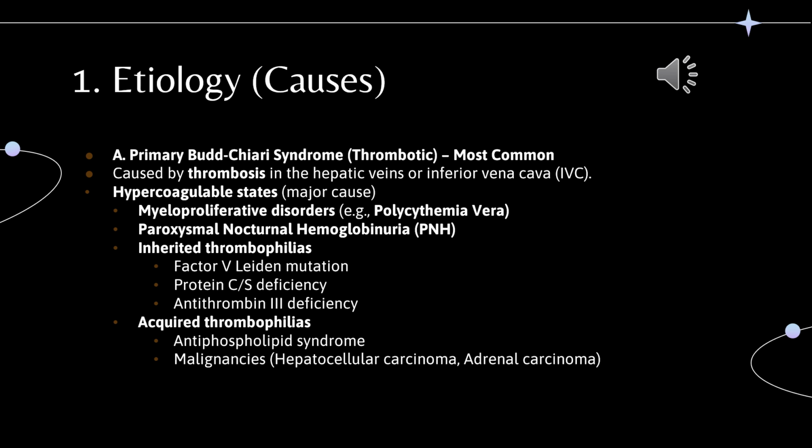The causes of hypercoagulable state can be myeloproliferative disorders like polycythemia vera and paroxysmal nocturnal hemoglobinuria, PNH, or inherited thrombophilias, like factor V Leiden mutation, protein C, S deficiency, and antithrombin III deficiency. Acquired thrombophilias are among other causes, which include antiphospholipid syndrome and malignancies like hepatocellular carcinoma and adrenal carcinoma.